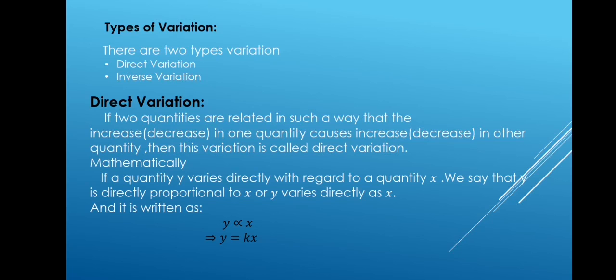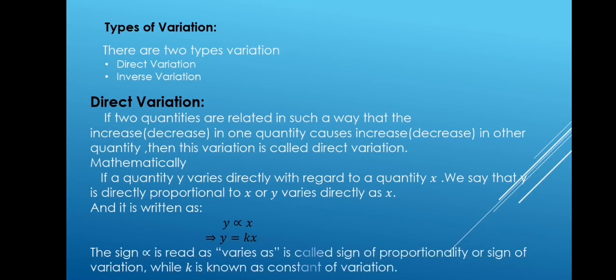Here k is the constant which is just introduced in the equation. The sign of proportionality is read as "varies as" and is called the sign of variation, whereas k is known as the constant of variation.